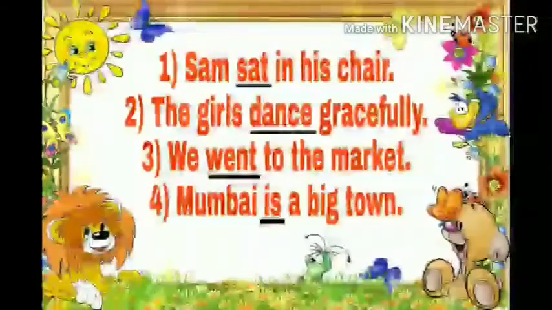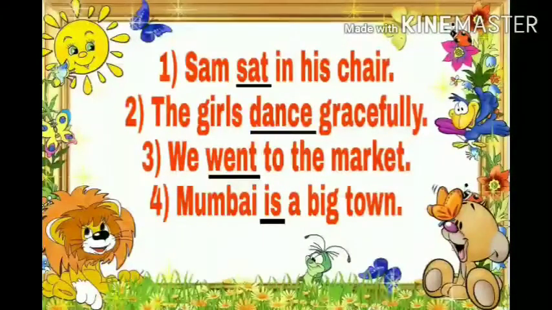Let us see few sentences. Sam sat in his chair. The girls danced gracefully. We went to the market. Here sat, danced, went. These are action words. Mumbai is a big town. Is a linking word, as is links the subject with the additional information given about it.